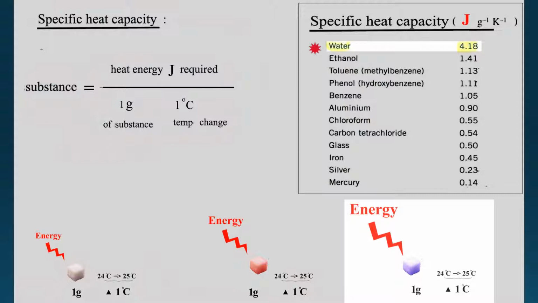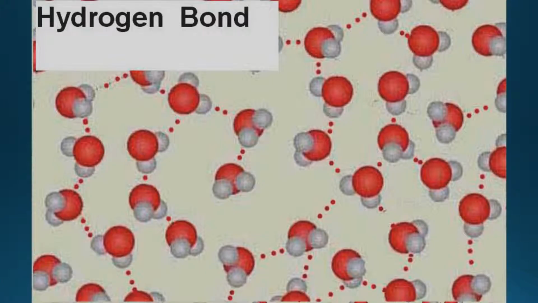Why is water so hard to heat up? Because of hydrogen bonds, which I will talk about. Because of this hydrogen bonding, the molecules are in a very tight bond. The hydrogen bond is a very strong bond. It is not easy to vibrate a hydrogen bond. They're too strong to vibrate. So that is the reason.